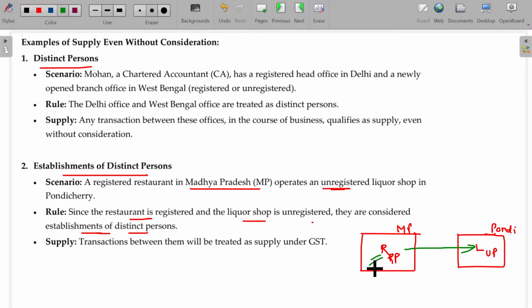He prepares packed snack items and sends them to the liquor shop to sell there free of cost, stating, sir, it's my own business. While transferring from one state to the other state, these two are called establishments of distinct persons. Whether you receive the consideration back or not doesn't matter, it will be supply only. GST is applicable. Is that clear? Hope now you'll be able to understand this one.